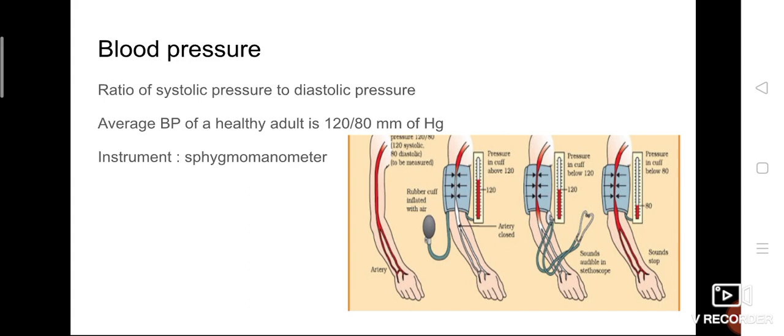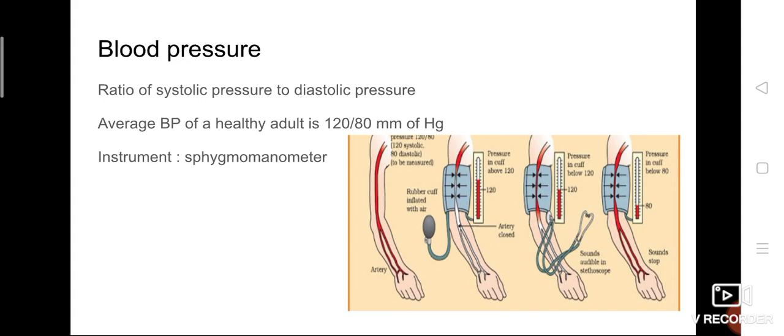If it tightens, the blood flow is restricted. You can detect it with the help of the stethoscope, the instrument used to hear sound. They keep the stethoscope on that place so that they can find the contraction with the help of the sound, and at which point they get the sound, they will measure.